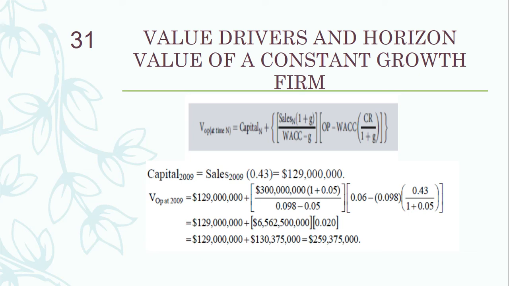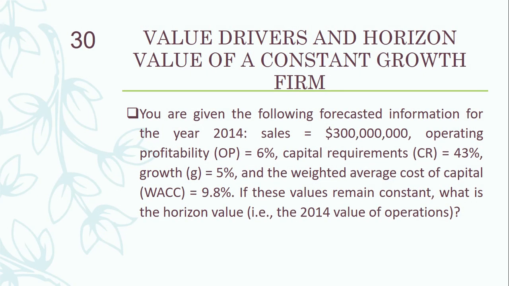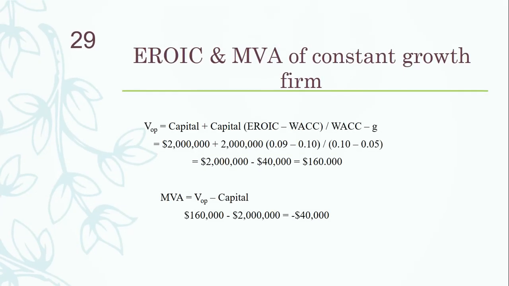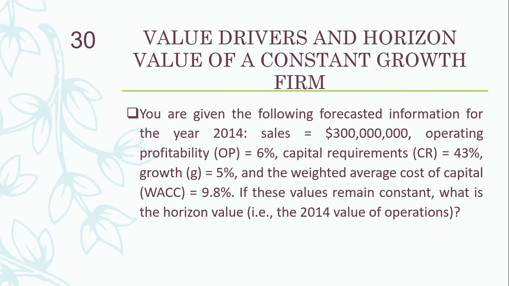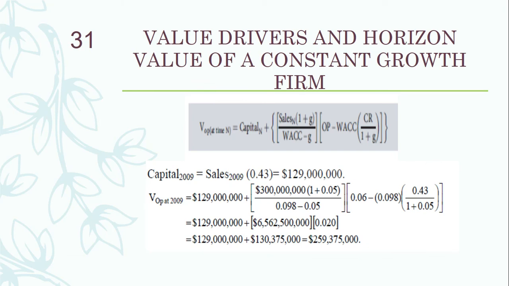The derivation of these formulas is not the part that you will be asked for. ठीक है, आपको फार्मूला गिवन होगा, you have to just figure out कि कौन सी वैल्यूज किस जगह पे आपने इस फार्मूला में लगानी है to get the value of operations. So different formulas are used for determining the value of operations. पहली एग्जांपल में हमने expected return on invested capital के फार्मूले से value of operations find out किए थे, और इस दूसरी एग्जांपल में हमने capital requirement और operating profitability वाली वैल्यूज को यूज करके value of operations डिटरमाइन की।